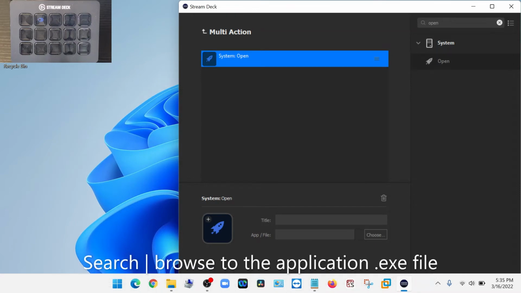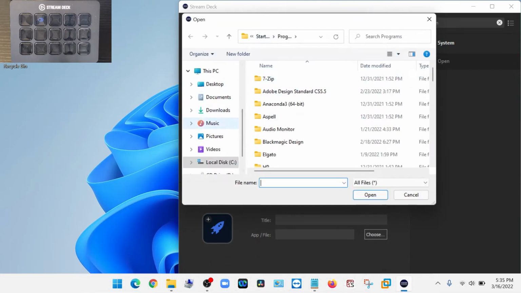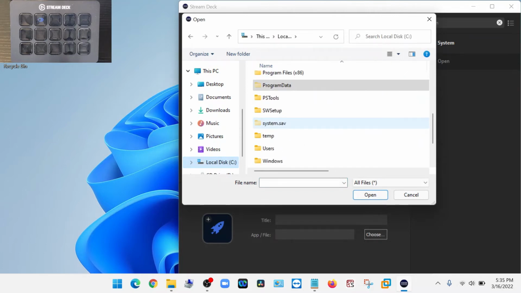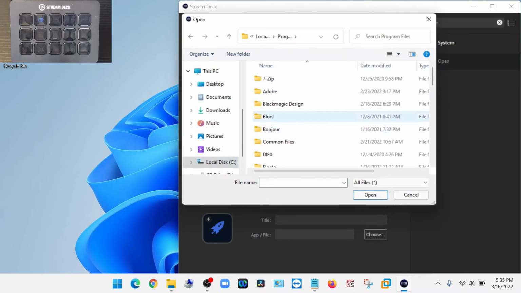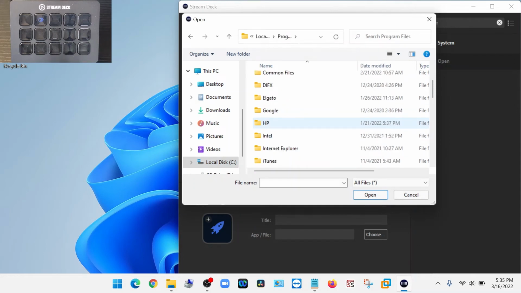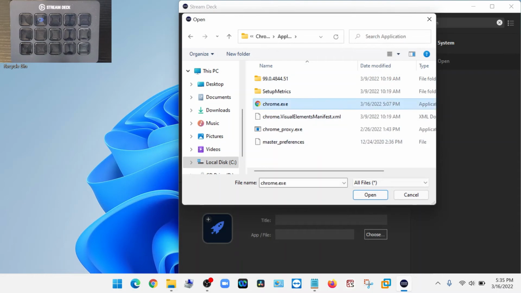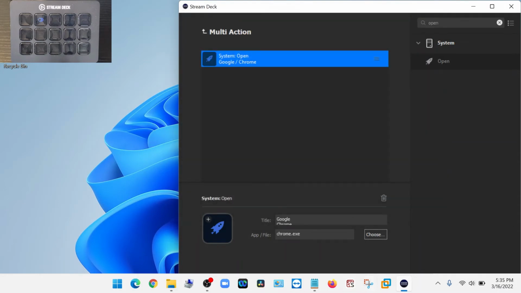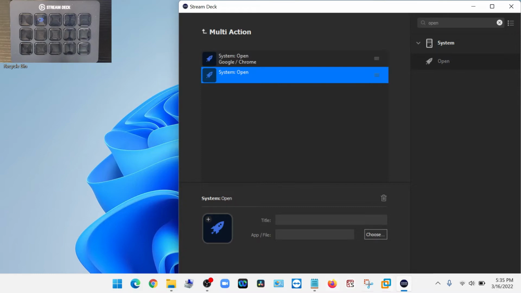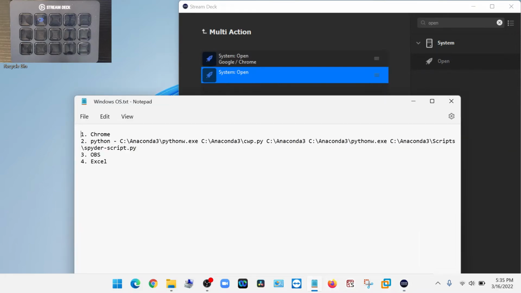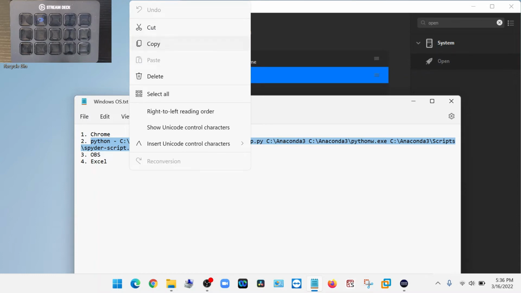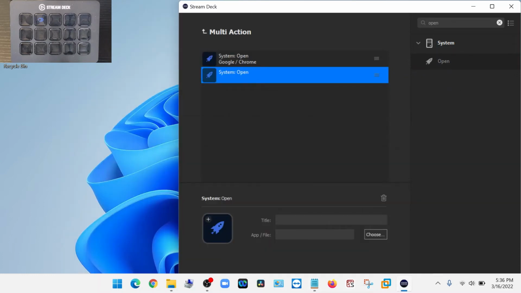Browse in the app file location, and I will do a search for Chrome executable, which is in Program Files, Google, Chrome application, chrome.exe. Drag open, and the second one, Python. Now with Python, I'll be using this string, and I'll paste this string in here.